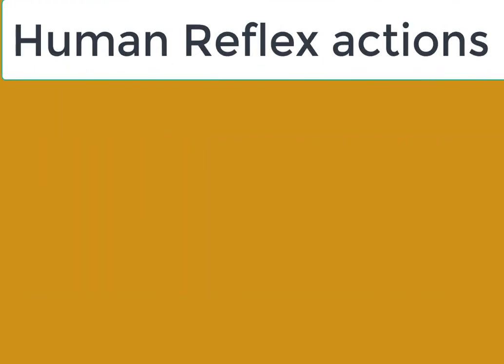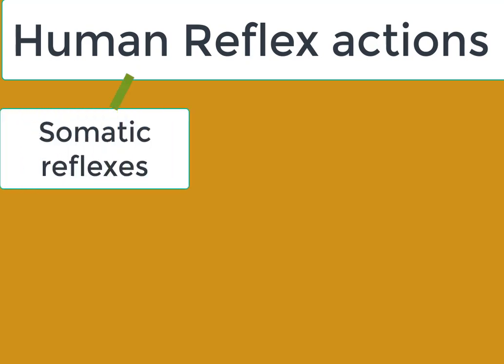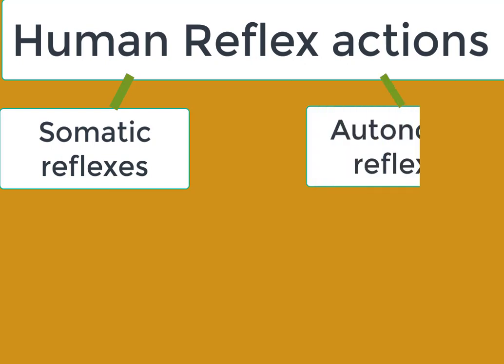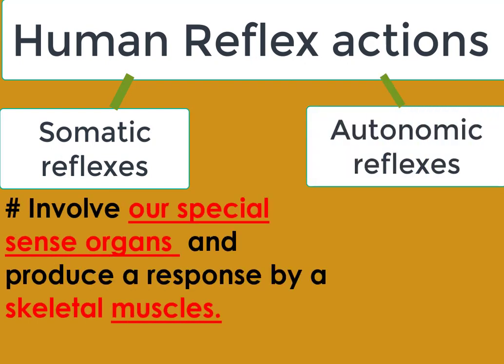Let us see reflex action in human beings. There are two main kinds of reflex actions: somatic reflexes and autonomic reflexes. Somatic reflexes involve our special sense organs like eyes, ears, nose, skin, and tongue, and produce a response by skeletal muscles or voluntary muscles.